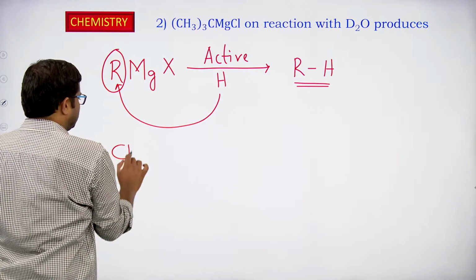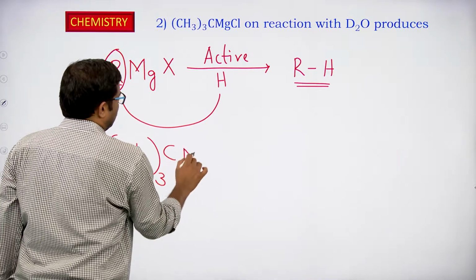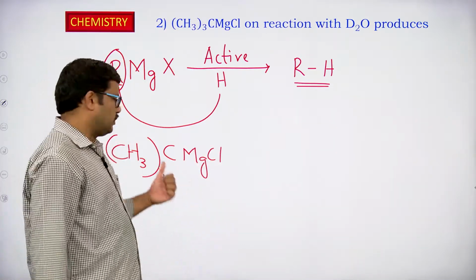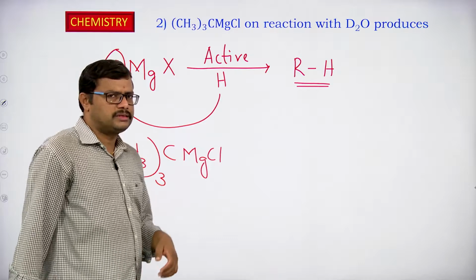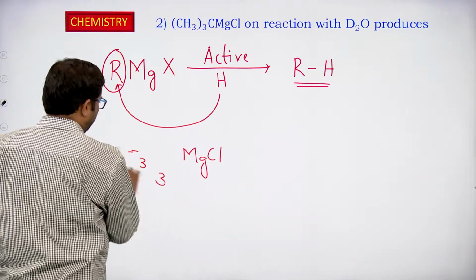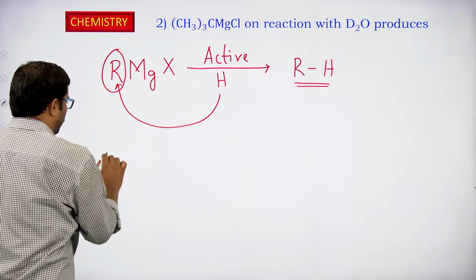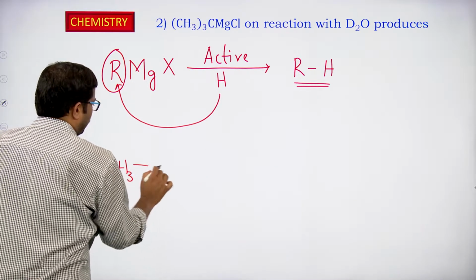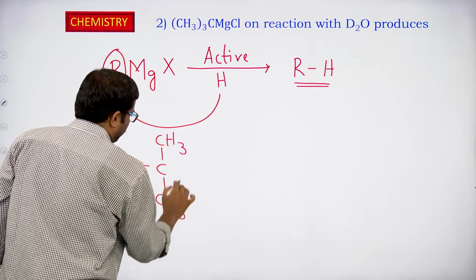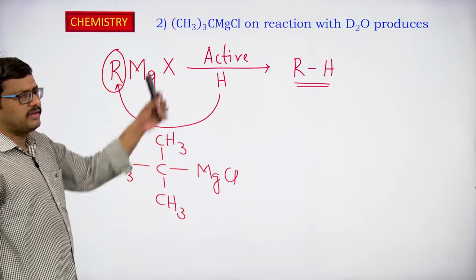Here what is used is (CH3)3CMgCl, that is tertiary butyl magnesium chloride. Otherwise we can elaborate this so that it will be easy for you to understand how the groups are located: CH3, C, CH3, CH3, MgCl. This is the moiety that is given.